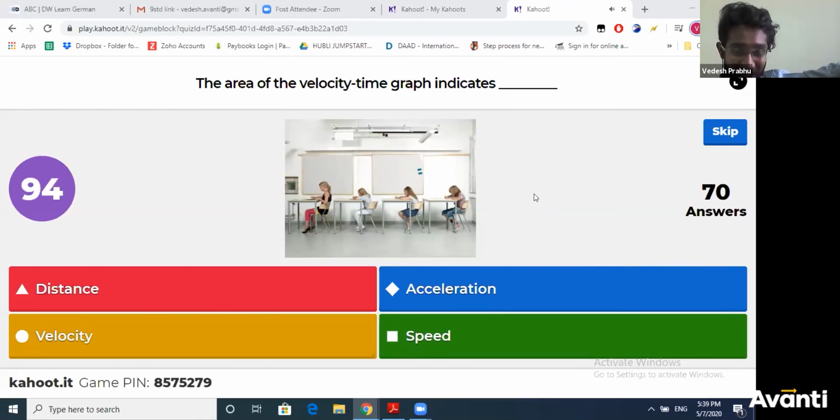You see the question on the Zoom screen and select the option from the Kahoot. You have to toggle. You have to go to Zoom to see the question and come back and vote on your mobile screen. So you have to switch between two screens. Be fast.